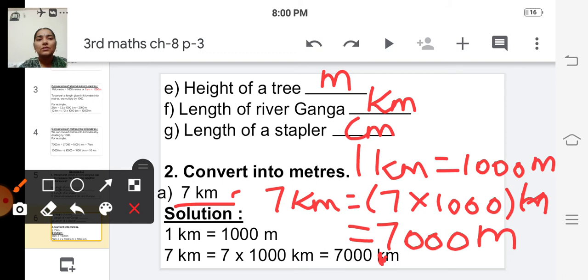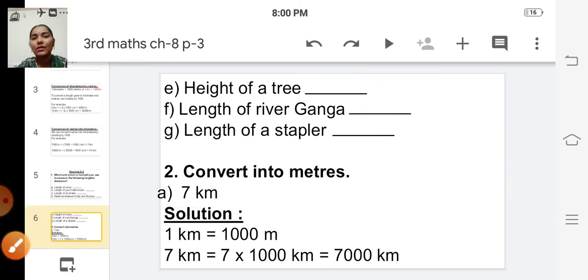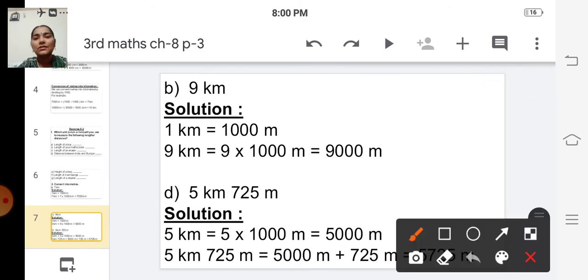So we know that 1 kilometer is equal to 1000 meter, and they have given 7 kilometer. So 7 kilometer is equal to 7 into 1000 meter, which is equal to 7,000 meter. So the answer is 7,000 meter. The next problem, 9 kilometer.